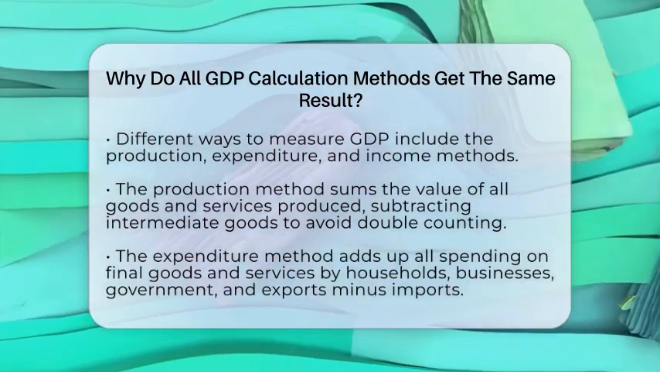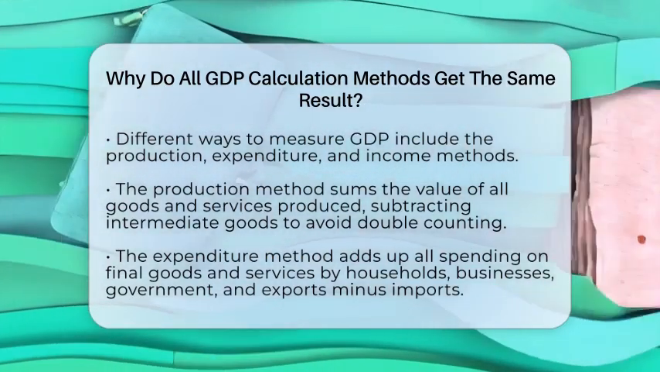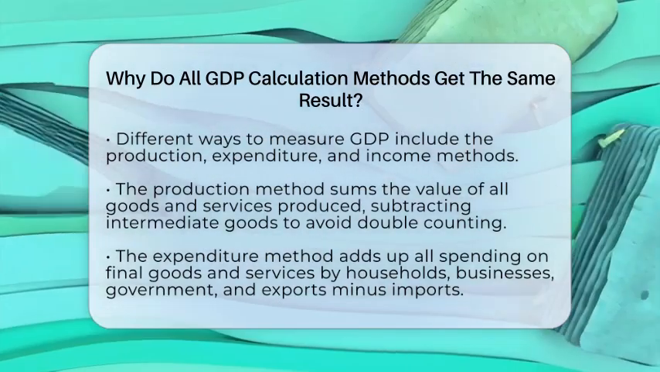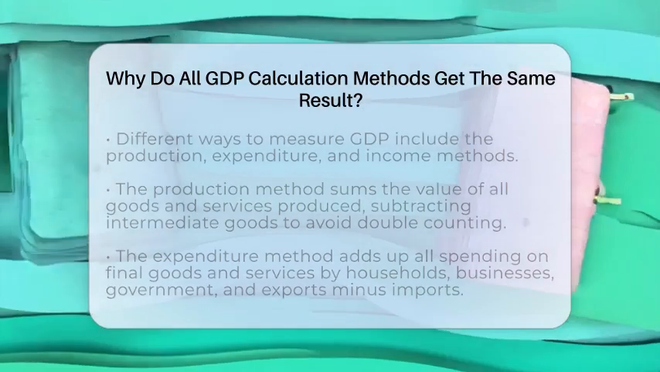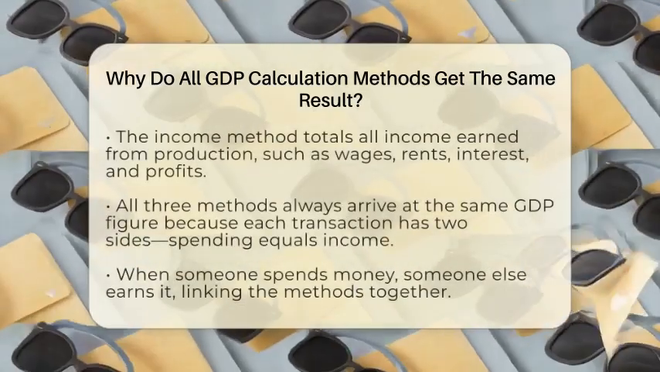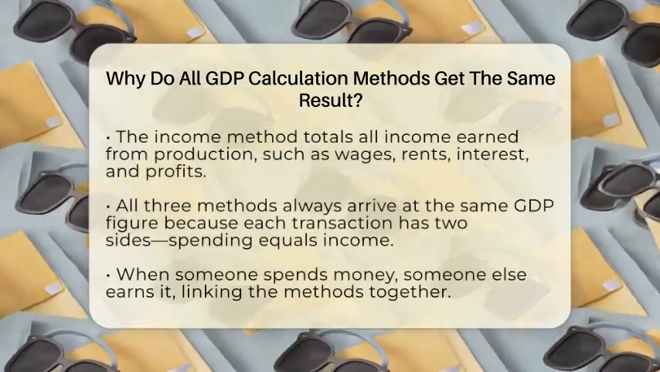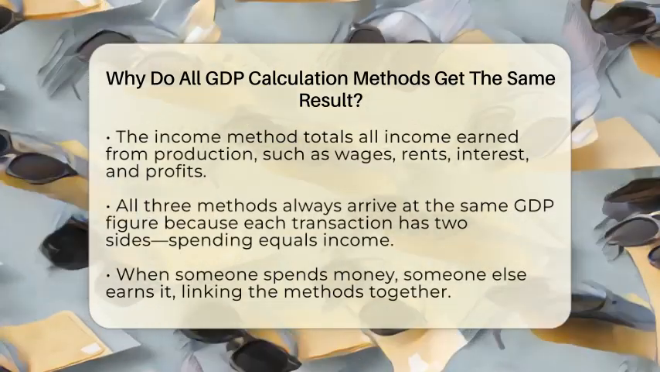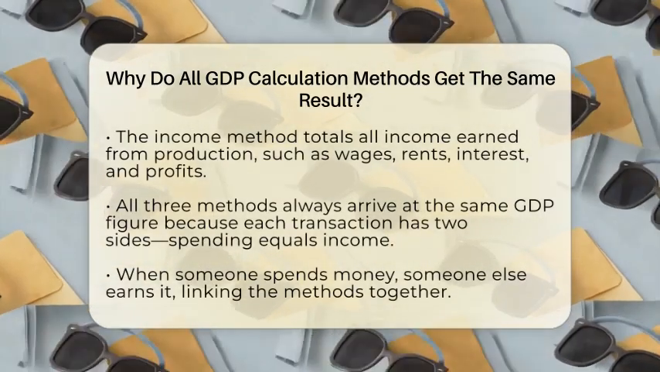The first is the production method. It adds up the value of all goods and services made, but it subtracts the value of intermediate goods, things used to make other products, to avoid counting the same thing twice. This shows the total value added by all industries.